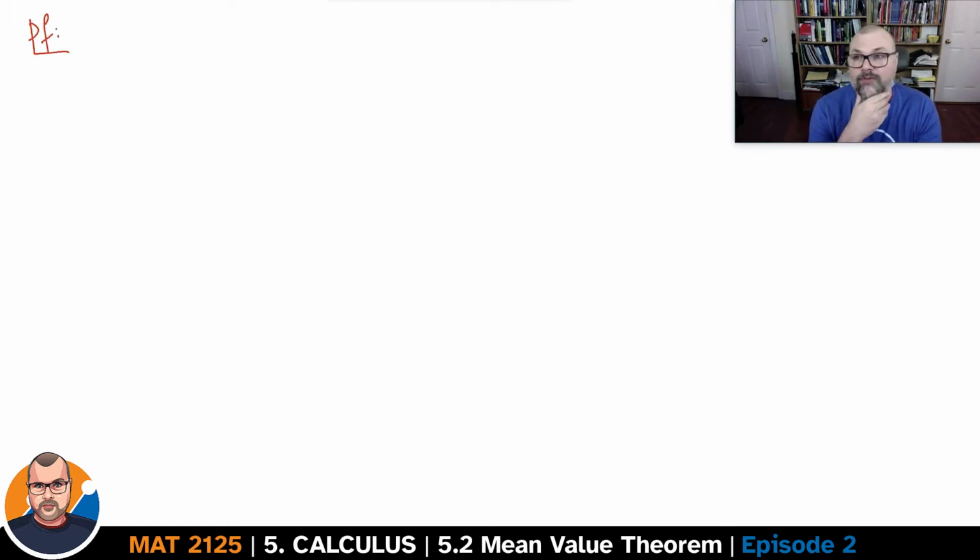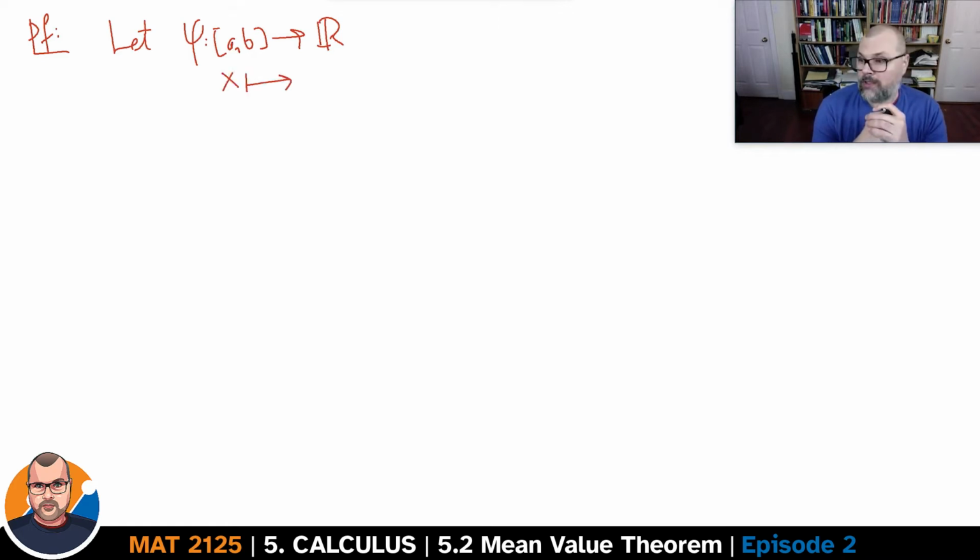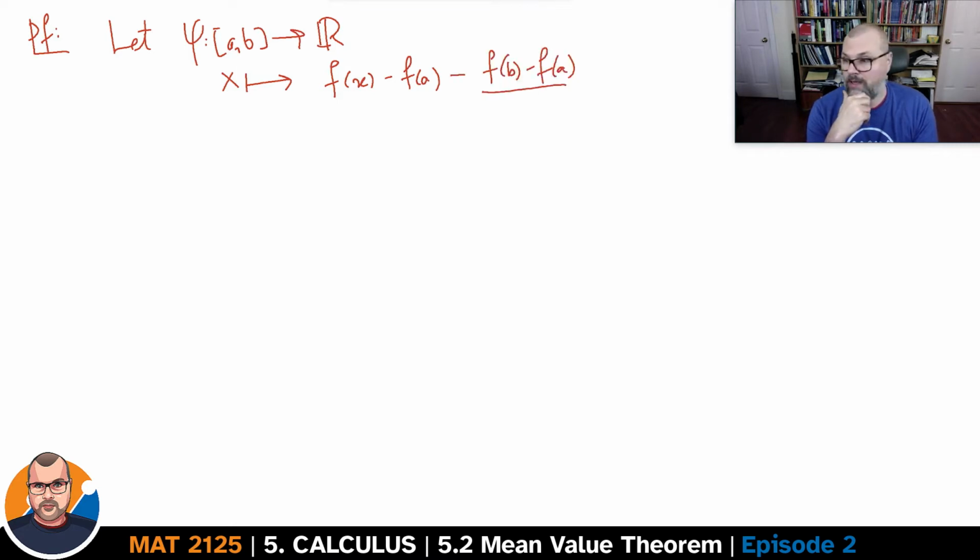We'll build a new function phi on the interval [a,b], and it will be defined as follows. To each x, you will assign the following value: f at x minus f at a minus (f at b minus f at a) divided by (b minus a) times (x minus a). Is this function well defined? Well, it is. The only way it could be ill-defined is if you're dividing by 0, but here we're going to be assuming that a is strictly smaller than b. Otherwise, one of the assumptions cannot be met.